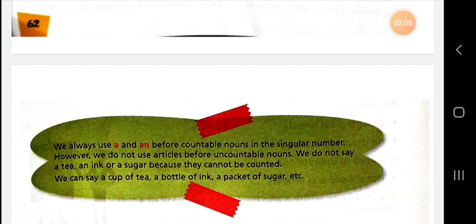Dear student, when the noun is countable and singular, you can use a and an because a and an are weak forms of one. We do not say a tea because tea is uncountable, an ink, ink is uncountable, or a sugar because sugar cannot be counted. We can say a cup of tea, a bottle of ink, a pack of sugar, etc.